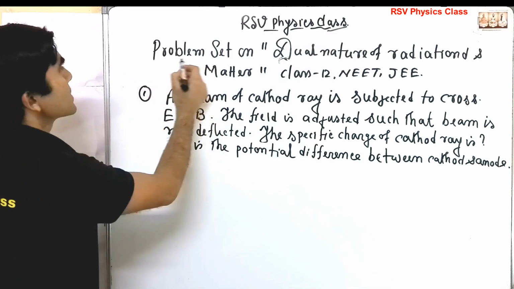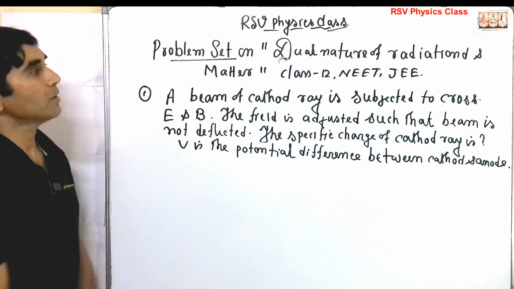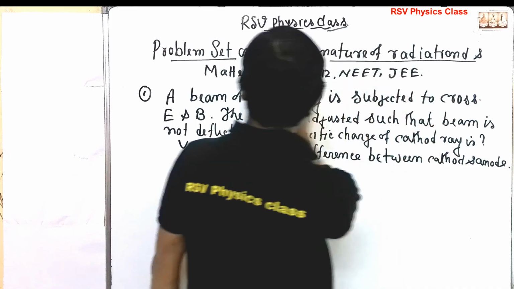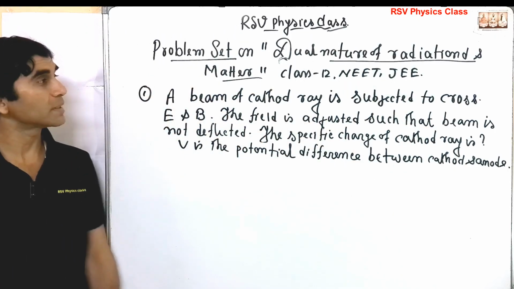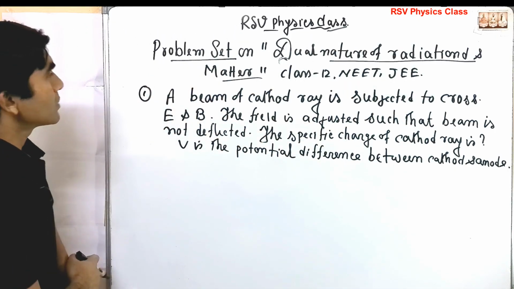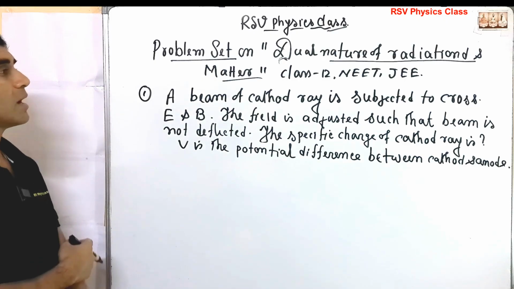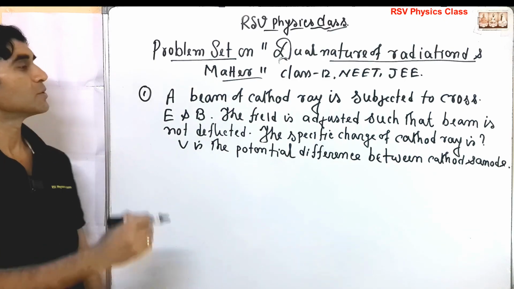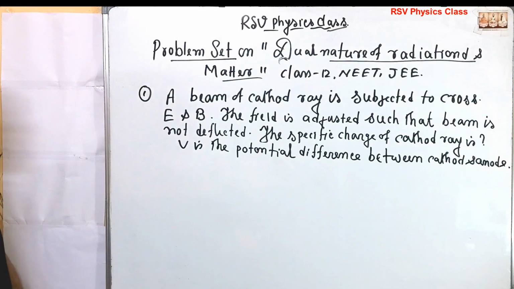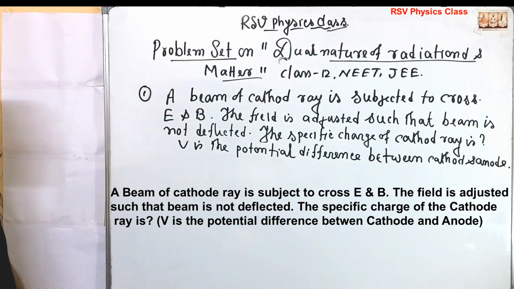So, this class is for a problem set on dual nature of radiation and matter for your class 12 NEET and JEE course. Okay. So basically, in this class, I will be discussing some problems. Just read problem number 1. A beam of cathode ray is subject to cross electric field and magnetic field. The field is adjusted such that the beam is not deflected. The specific charge of the cathode ray is how much? V is the potential difference between the cathode ray.